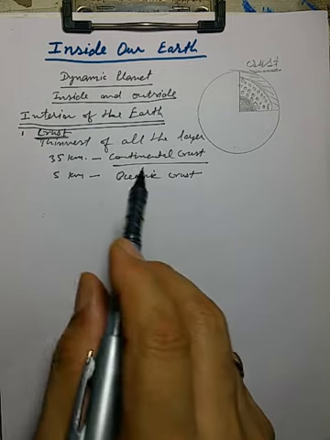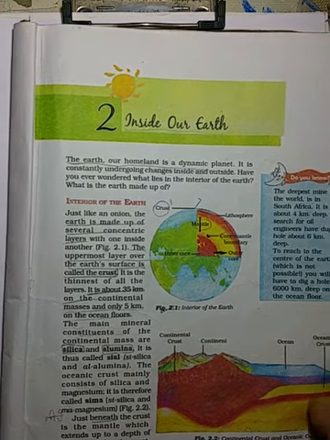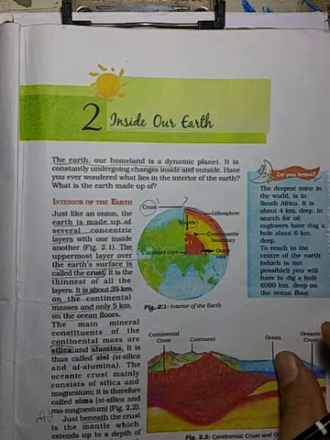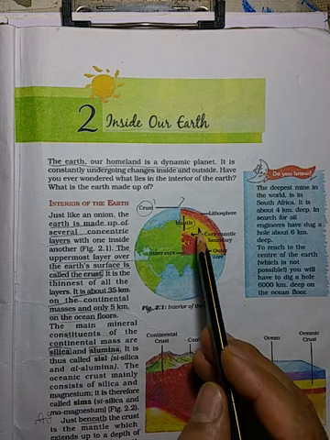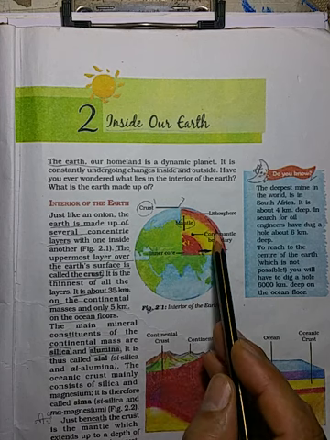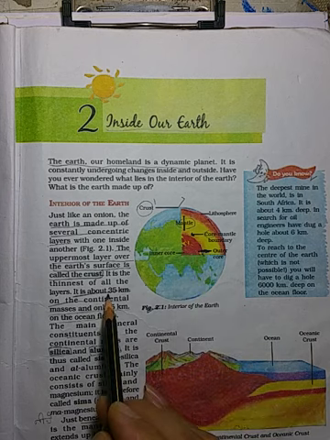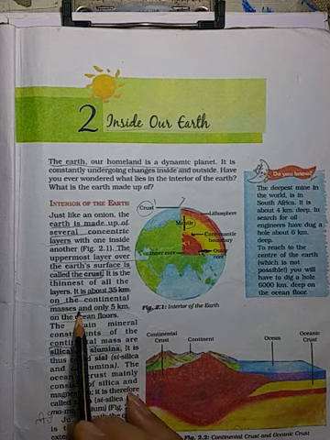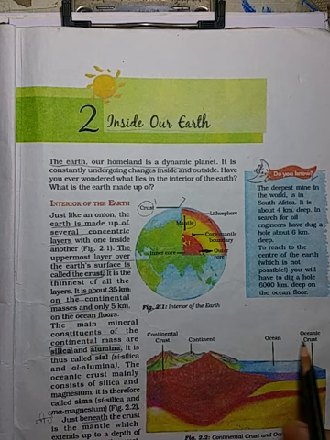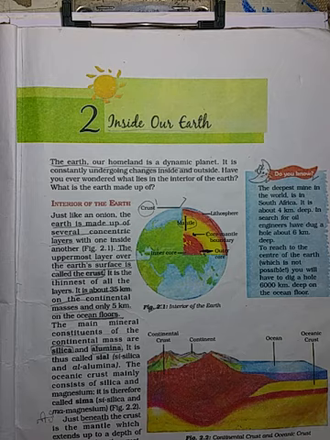I hope you have gone through the chapter that I shared with you through PDF file in the morning. If you remember, you might have gone through this page. This is page 1 of your chapter. See over here. This is the earth crust, which is also called lithosphere, the outermost layer of the earth. And this is around 35 kilometer on the continental masses and only 5 kilometer on the oceanic crust, or on the ocean floors.